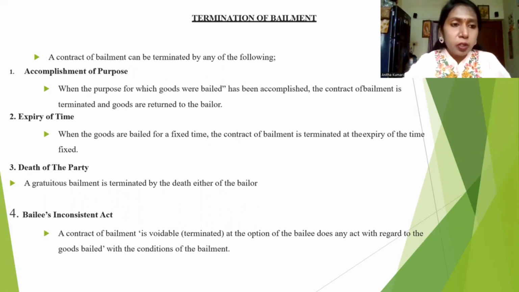Next, expiry of time. If the bailment is created for some period, and the time exceeds, automatically the bailment comes to an end. Death of the parties. If either the bailer or the bailee dies unexpectedly, then automatically the termination of bailment will occur. Then the bailee's inconsistent act. A contract of bailment is voidable at the option of the bailor if the bailee does any act with regard to the goods bailed which is inconsistent with the condition of the bailment. So these are all the ways the bailment comes to an end.